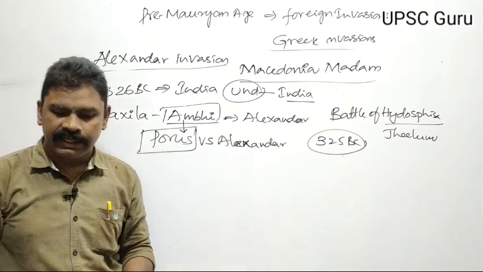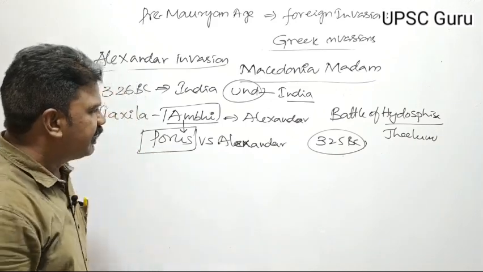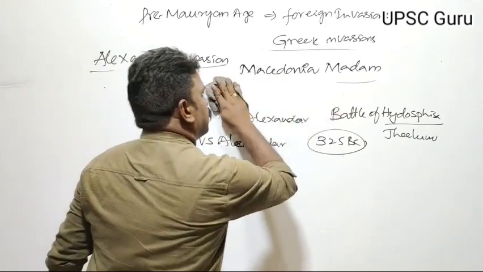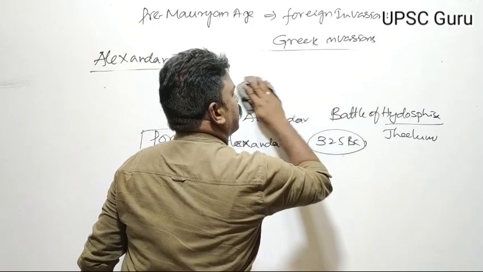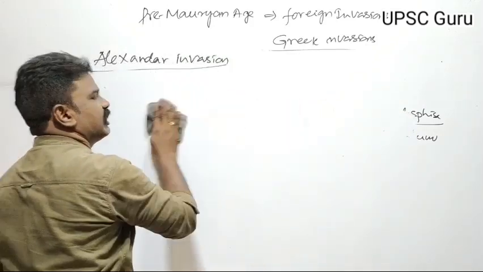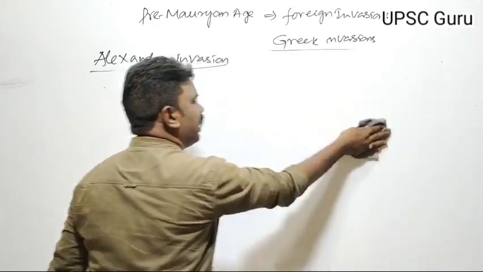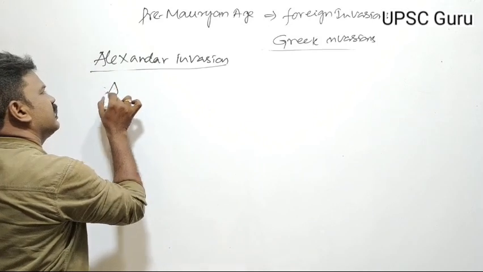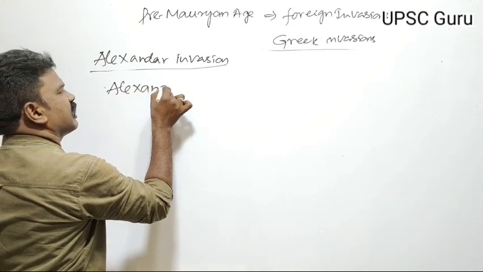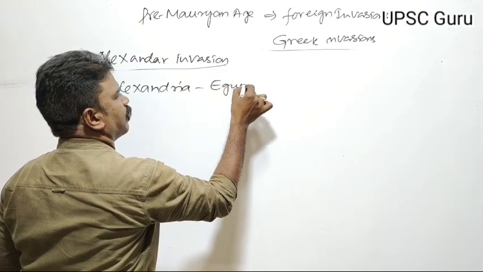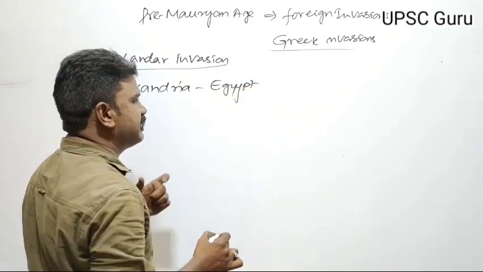So finally, Alexander did not come to Pataliputra. He returned to Greece. While he was moving to Greece, he constructed Alexandria, a city in Egypt.